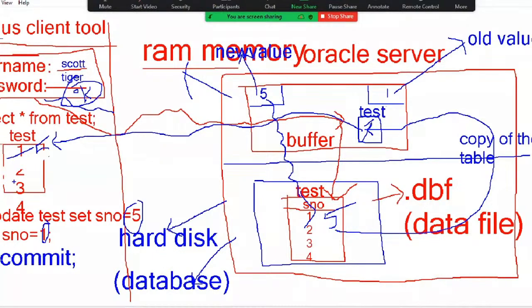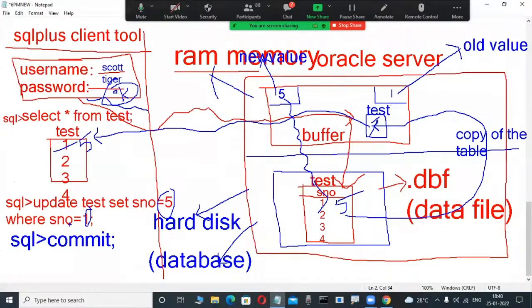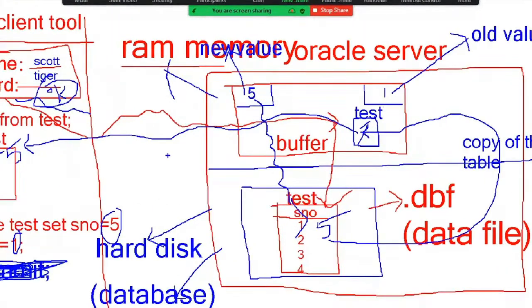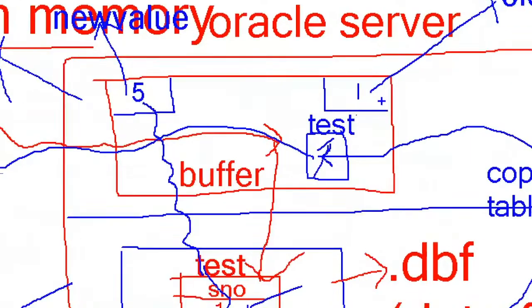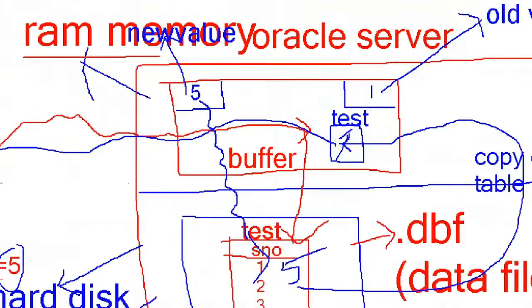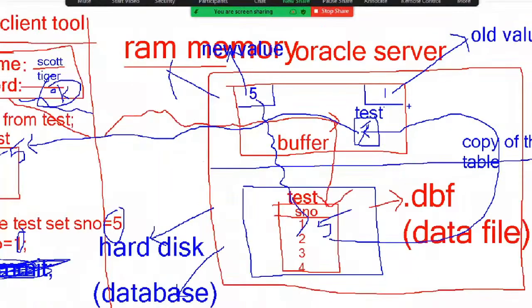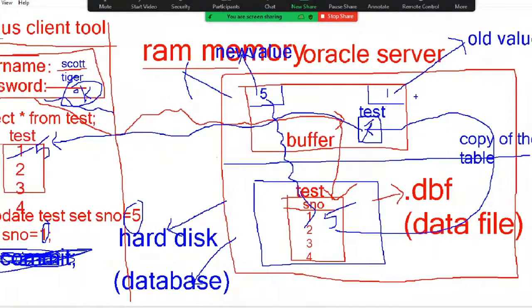Now, I don't want to save this one. I'm showing a practical, just observe it here. I don't want to save. What is commit? I don't know. For example, I don't want to save. Now here, 1 is changed into 5 in this example. But this 5, I want to change back into 1. I want to cancel the previous transaction because this is not an important transaction. I want to undo the transaction.